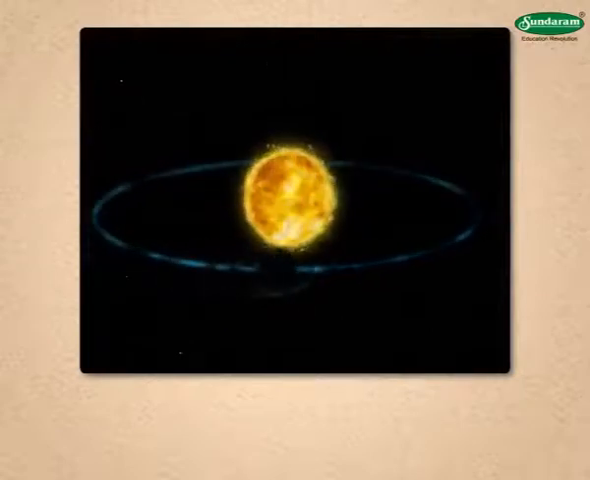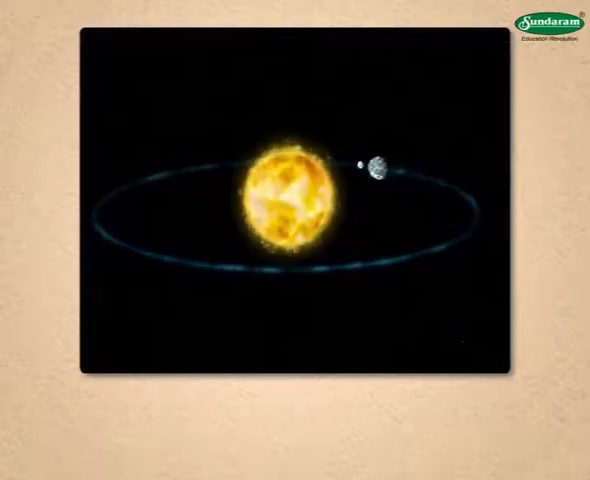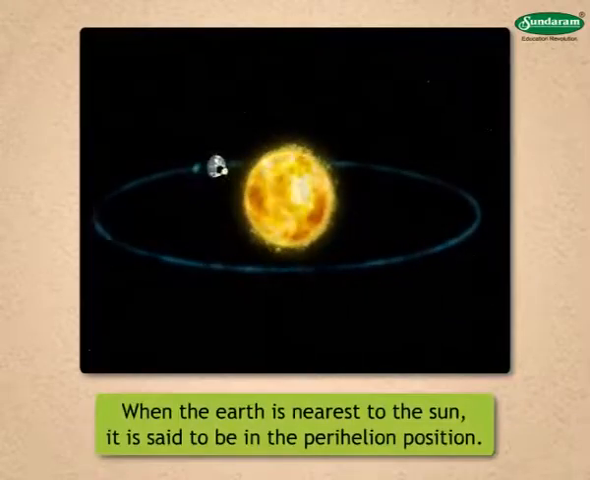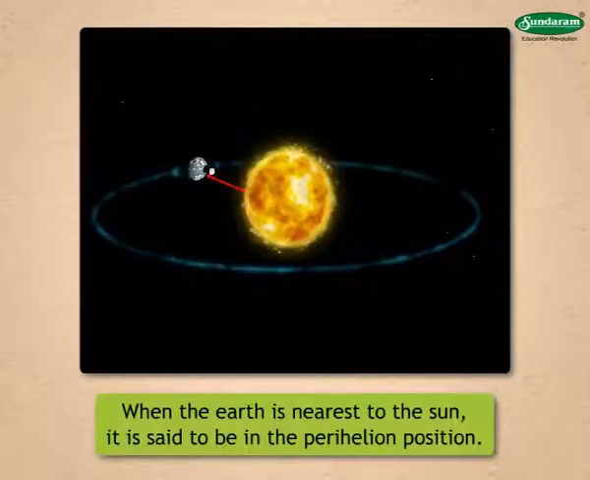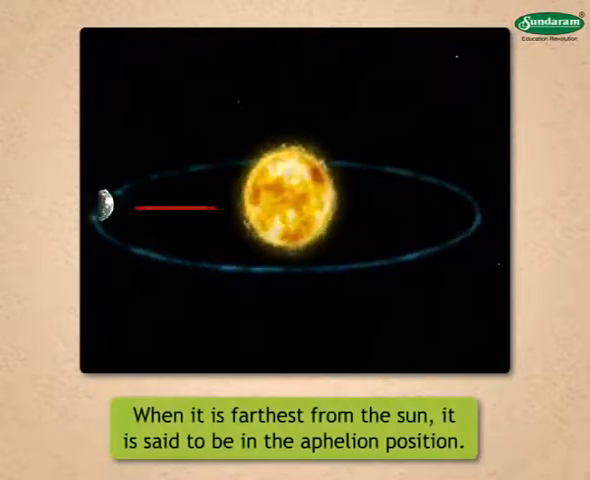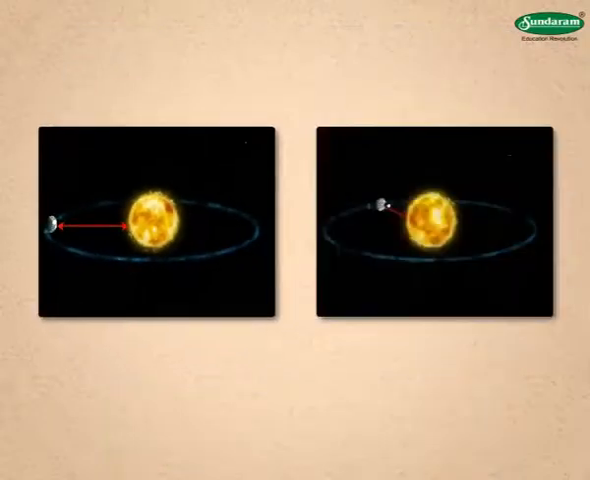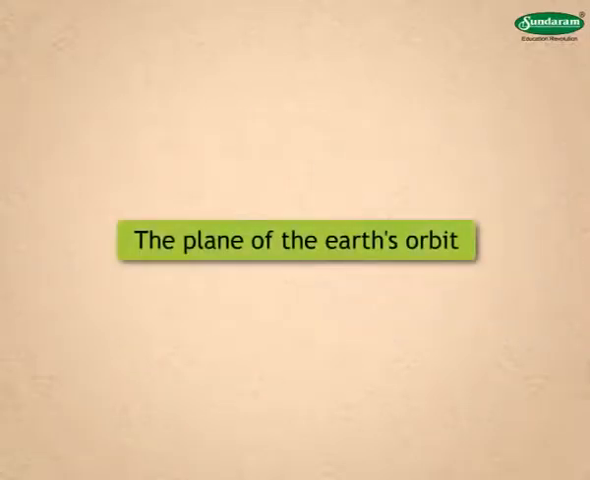Because the Earth's orbit is elliptical, its distance from the Sun changes along the path. When the Earth is nearest to the Sun, it is said to be in the perihelion position. When it is farthest from the Sun, it is said to be in the aphelion position. As the difference between the two positions is small, it does not affect the climate on the Earth. So now let us learn more about the plane of the Earth's orbit.